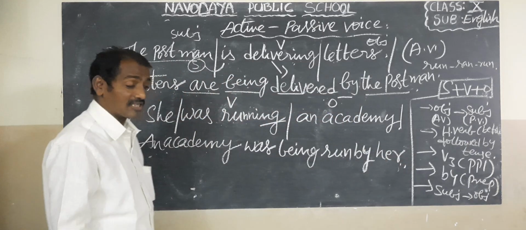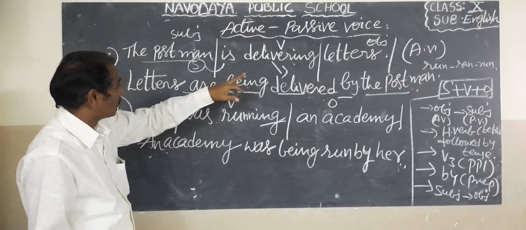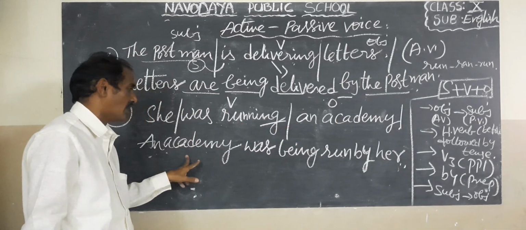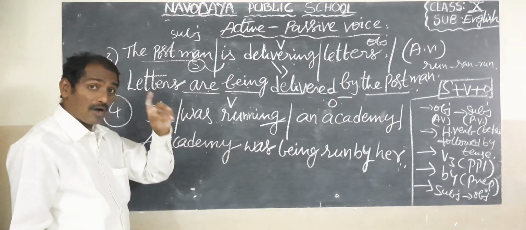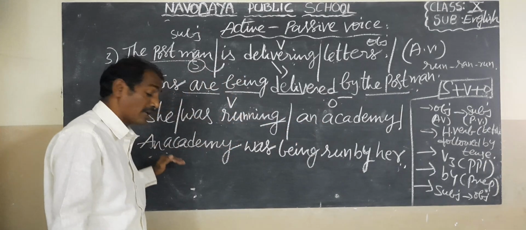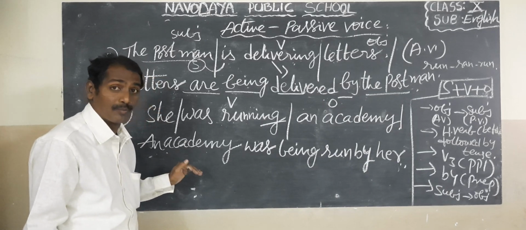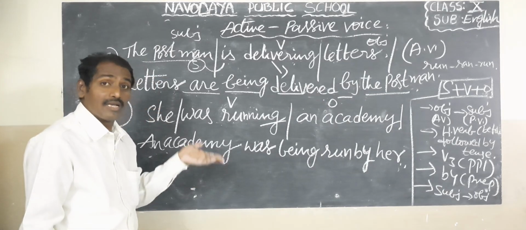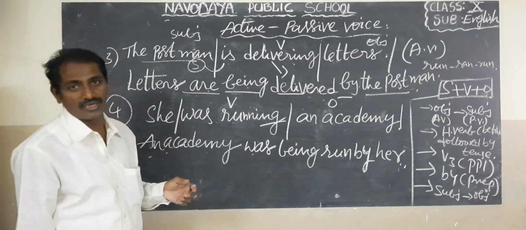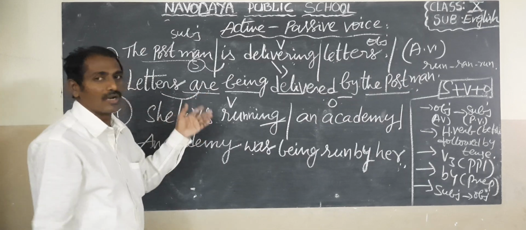But one thing is different, children. What is it? Here it was letters, plural, so letters are. But here an academy is singular, so was. So here you have to check. When the object becomes the subject, we must check whether the helping verb is singular or plural. If the subject is singular, we should write a singular helping verb. If the subject is plural, we should write plural helping verbs.